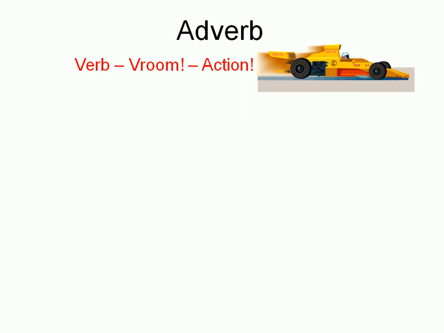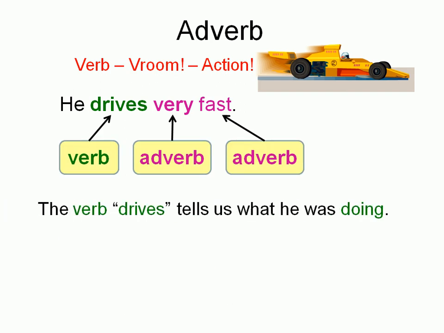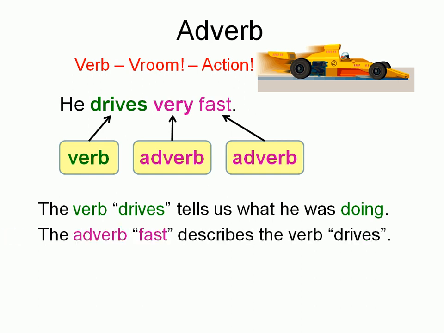Okay, verb, vroom, action. This is just how I remember what a verb is. The verb has a V in it. The sound vroom, vroom begins with a V as well, so it's a very active, action kind of sound. So that's how I remember that verb is an action word, a doing word. In this sentence, he drives very fast. Drives is the verb. The verb drives tells us what he was doing, it's the action word. The adverb fast describes the verb drives.